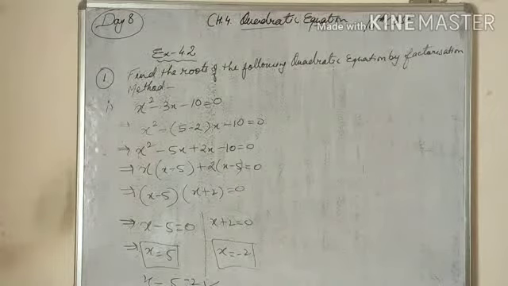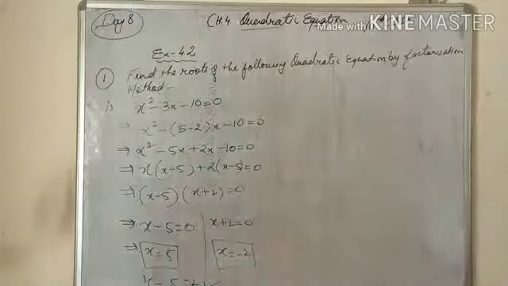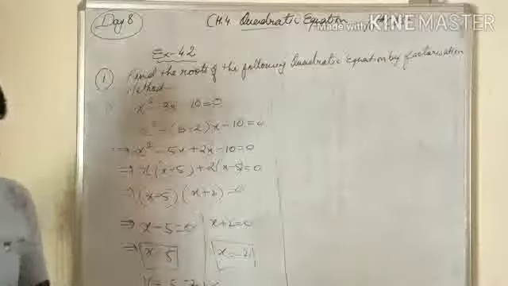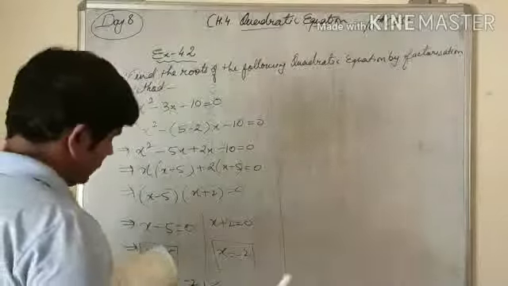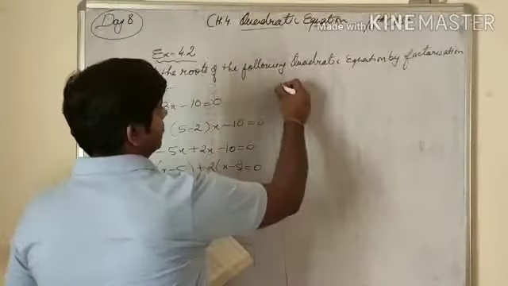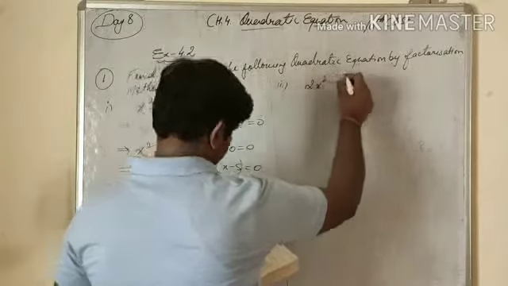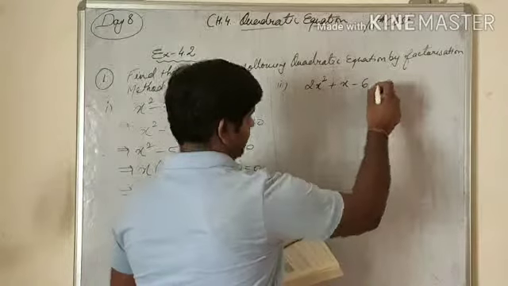Second part I will take now. Second part I am writing on this side. No need to erase anything. We have space. Second part, 2x square plus x minus 6 equals to 0.